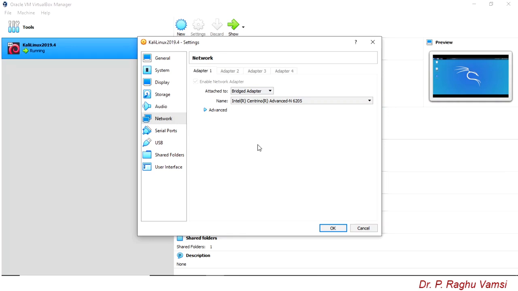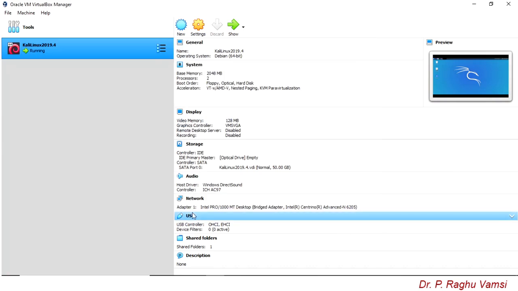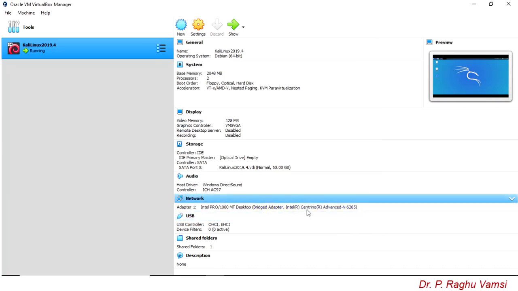For that it is always better to use either NAT or NAT network. NAT network is most suitable for getting the internet connectivity on all the guest operating systems, but to be isolated from the host operating system. Now we'll set the adapter to bridge adapter. So I have attached it to bridge adapter. I have selected it as bridge adapter. Then click OK. So now the network is set to bridge adapter.